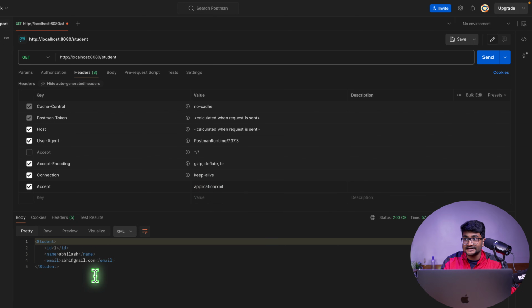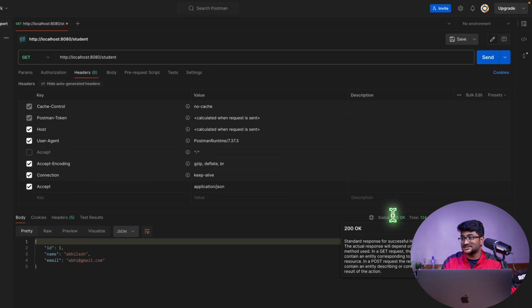It is getting the data in XML format whenever I'm writing the accept type. Let's say I want the data in application JSON. I'm going to do send. Oh, we are getting the data in JSON format. It's giving me 200. Okay, this is crazy.